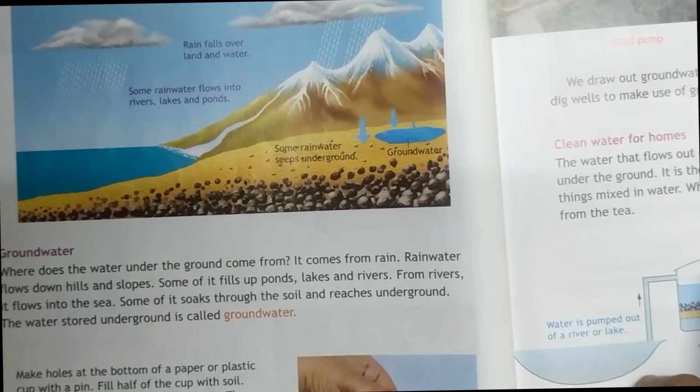The rain flows down through hills and slopes, and some of the water fills the ponds and lakes, some fills the rivers also, and some of it directly goes into the sea. And some water soaks through the soil, means it goes into the soil and reaches underground, and that water which is stored underground is called underground water. The main idea of this lesson is about the underground water.